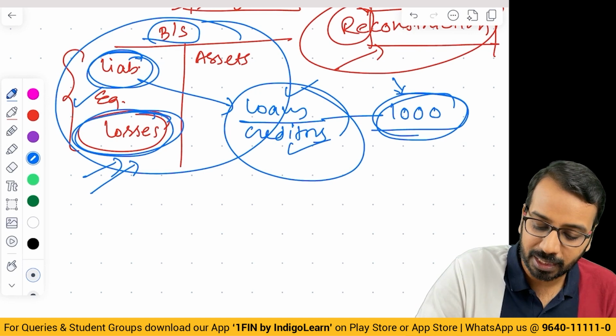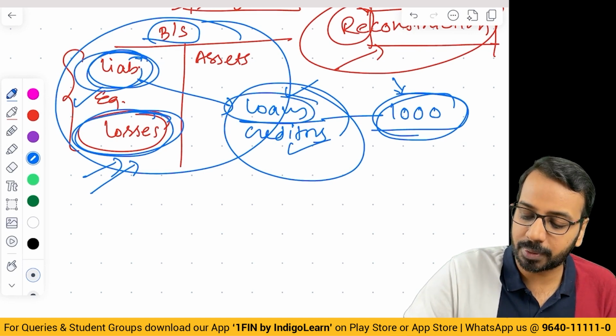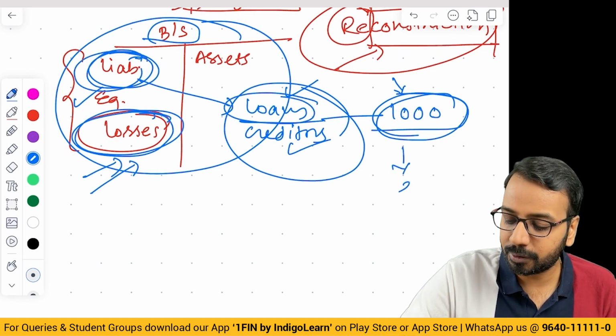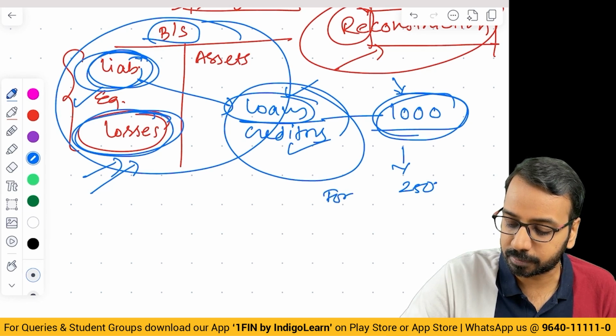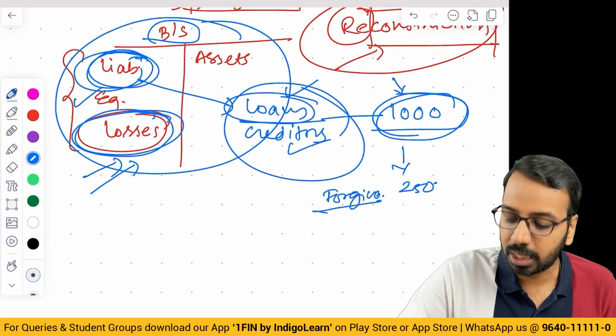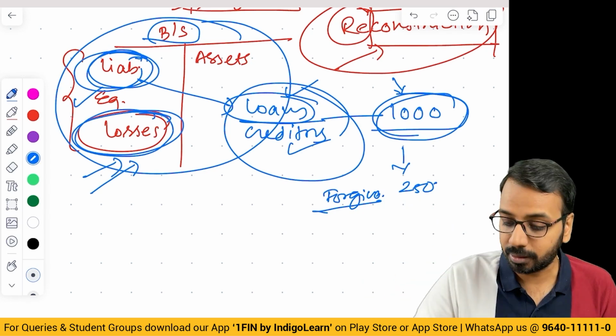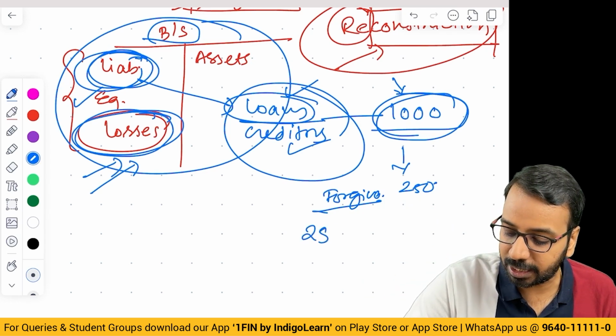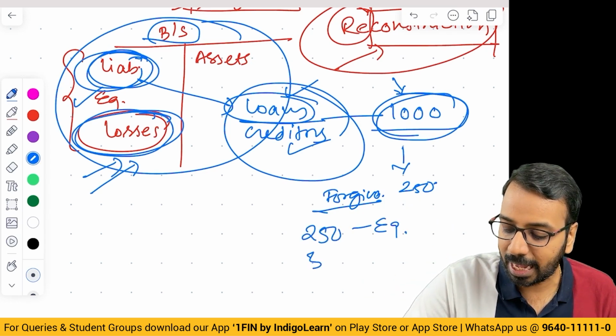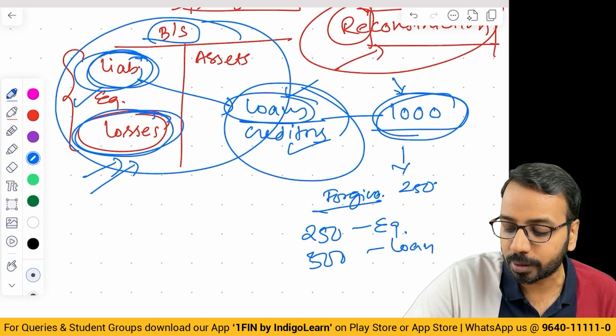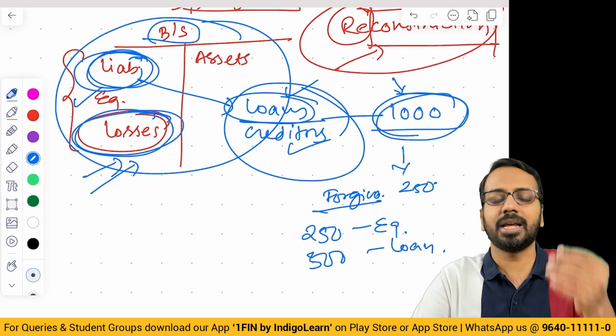For example, instead of the loan, the person may say, okay, I will forgive 250 of the loan. This is forgiven. I forgive 250 of the loan, meaning don't pay 250 of the loan to me out of 1,000. Then, out of the remaining 750, give me equity shares of 250 and the balance 500 will continue as loan. All past interest, whatever is there, I don't want.